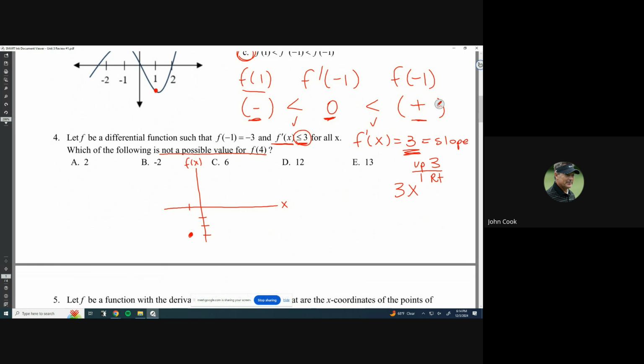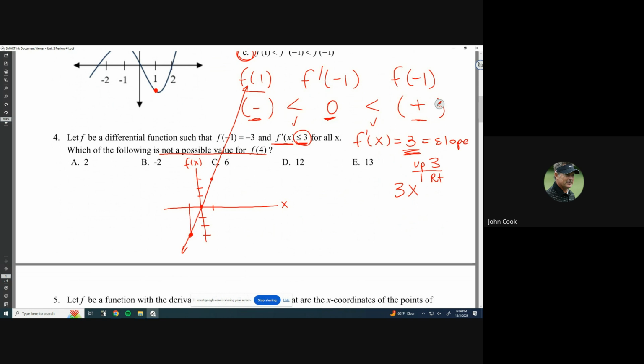So that's what I'm going to do. I'm going to start over here. I'm going to go up 3 over 1. So that puts me over here at the origin. And then up 3 more: 1, 2, 3, and over 1. That's over here. So it looks like I've got this line that forms. And this is if I have the largest possible slope.